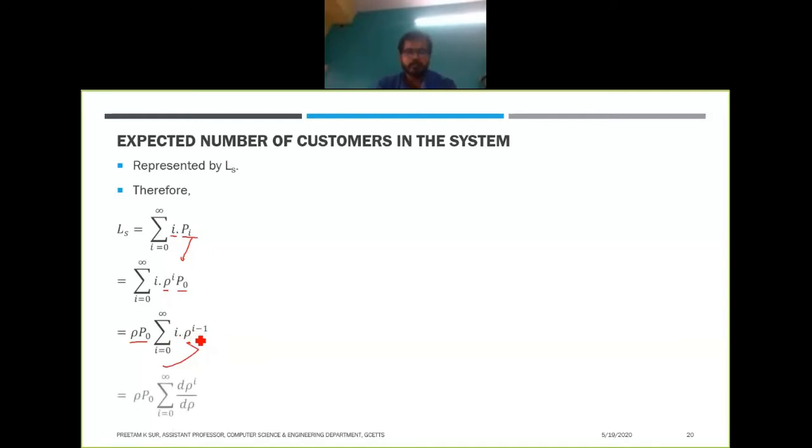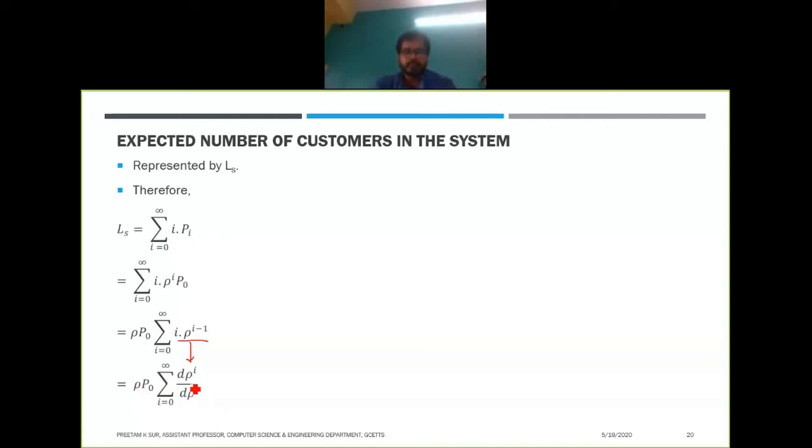How can we represent this? I into rho to the power i minus 1 is nothing but the derivative of rho to the power i with respect to rho, right?